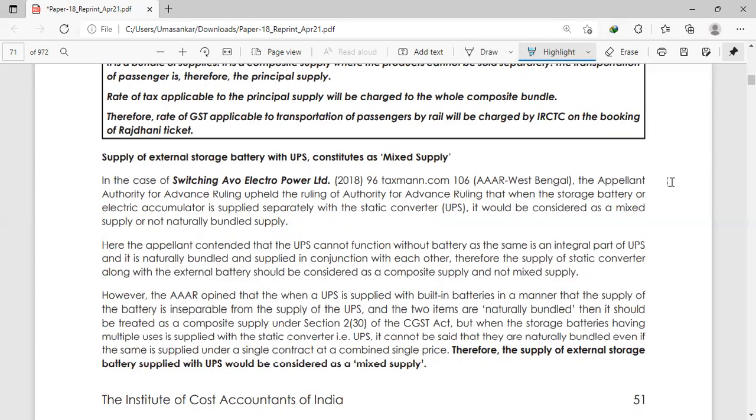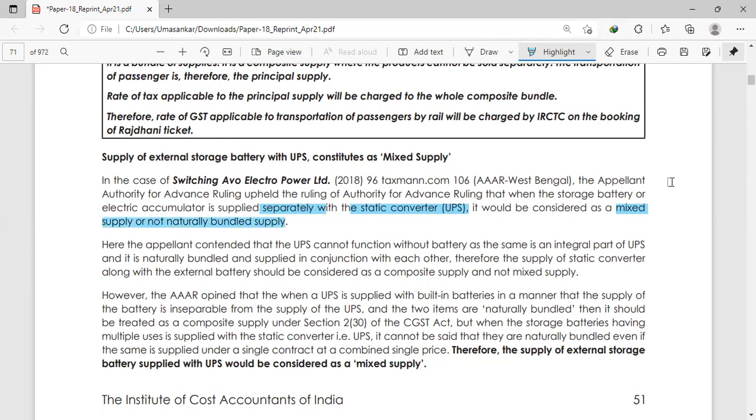The Appellate Authority for Advance Ruling upheld the ruling of the Authority for Advance Ruling that when the storage battery or the electric accumulator is supplied separately with the static converter or UPS, it would be considered a mixed supply and not naturally bundled, because they can be sold separately.